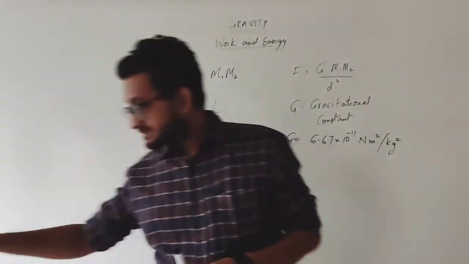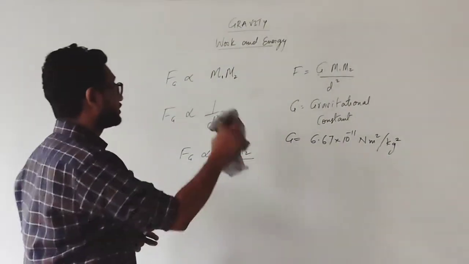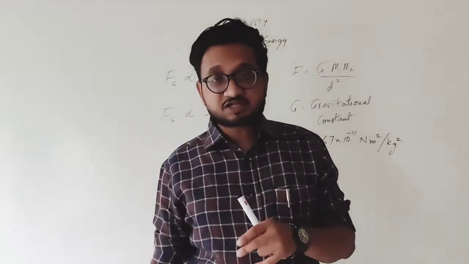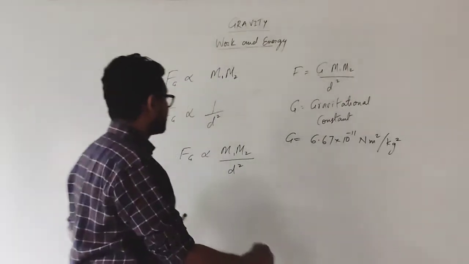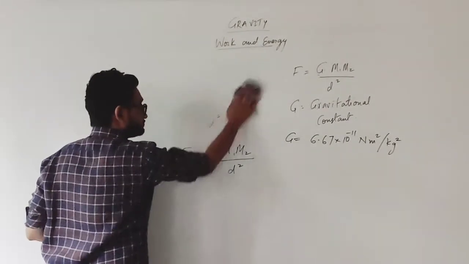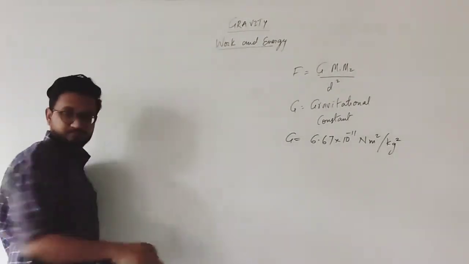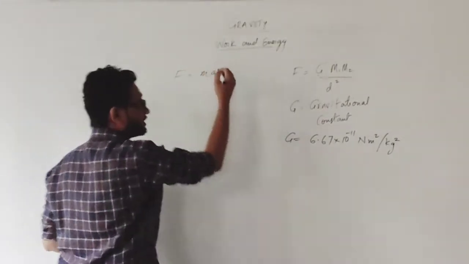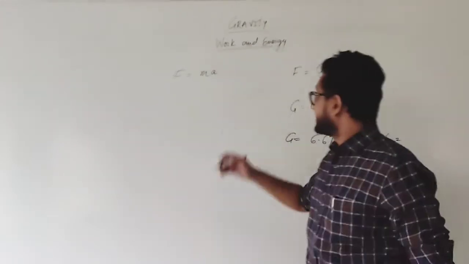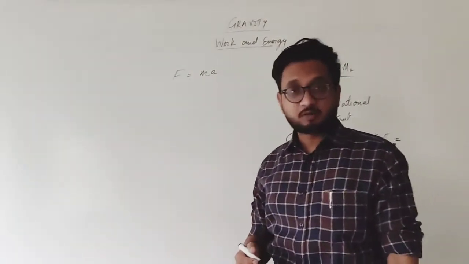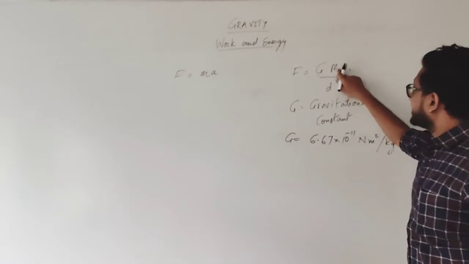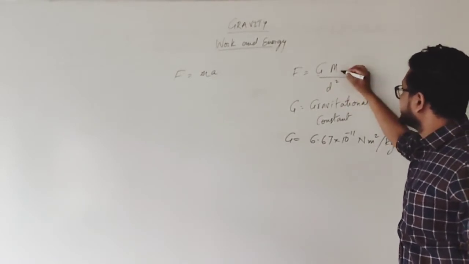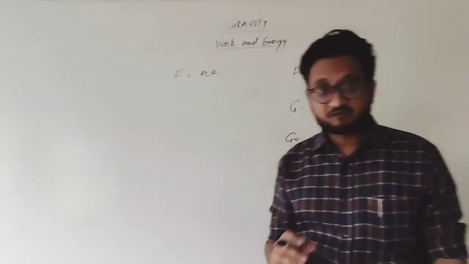So what can be this acceleration? We are comparing this to the universal law of gravitation, because the second law of motion also gives us the force. So we will be doing that. The force F is equal to m into a. This m is the mass of the object, and over here this capital M can be taken as the mass of the earth, and this can be taken as small m, that is the mass of the object when we are on the surface of earth.